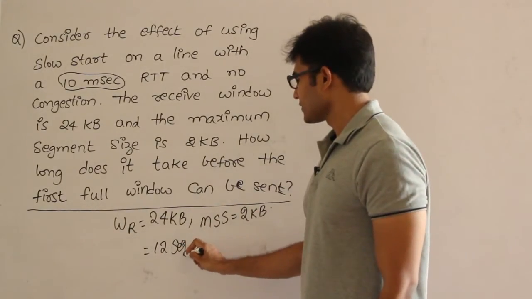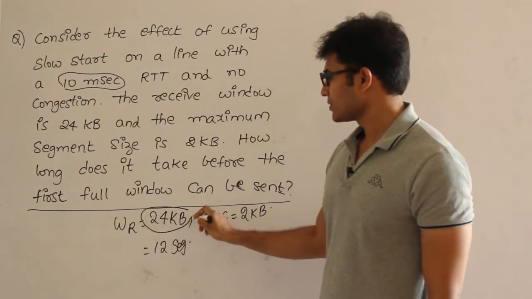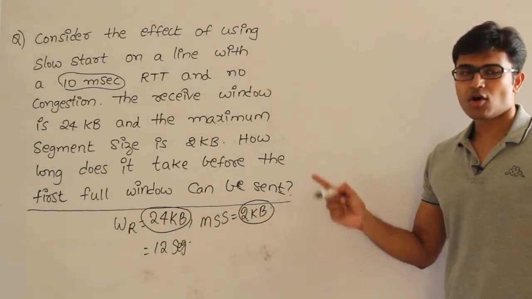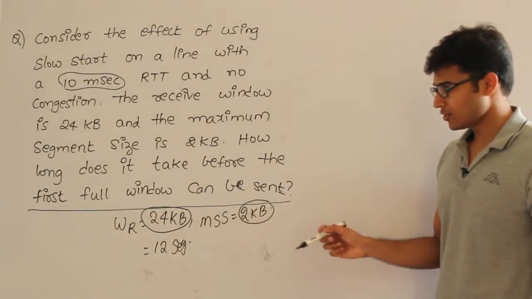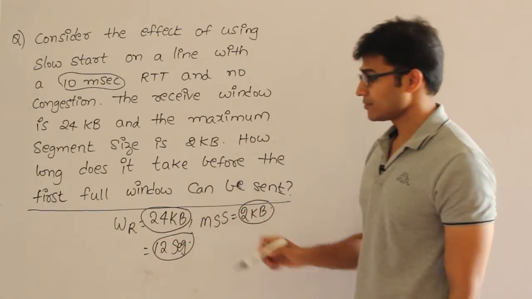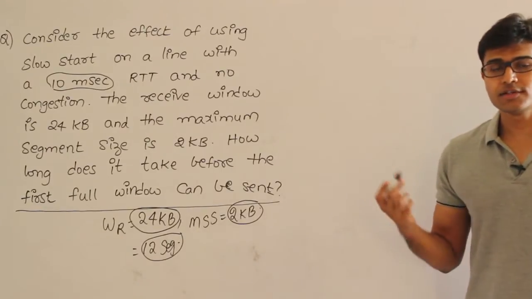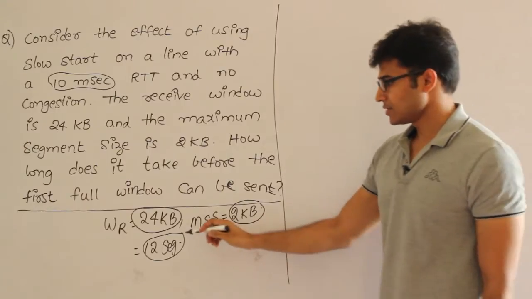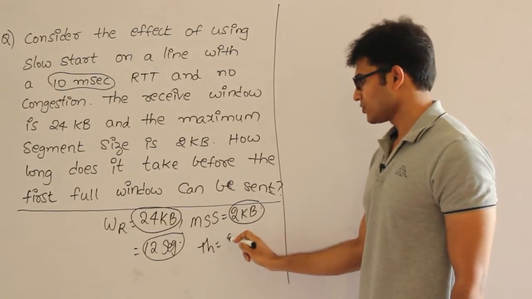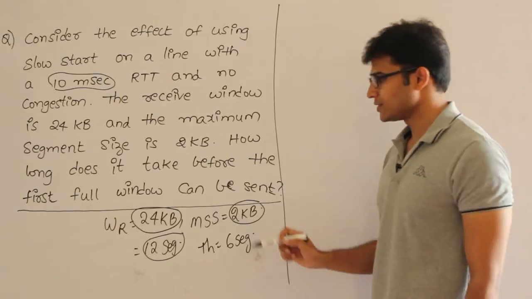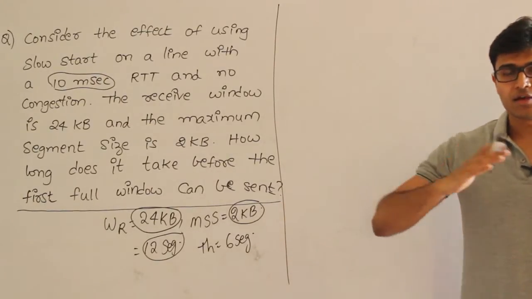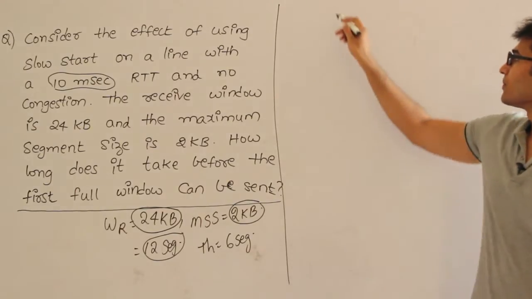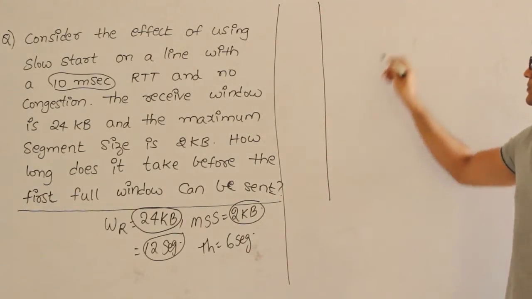Try to understand this. The maximum receiver capacity is 24 KB and the maximum segment size is 2 KB. Therefore how many segments can we send in one window? 12 segments. If this is the maximum segments we could send in one window, how does TCP operate? We have to find out the threshold. If the maximum is 12 segments, then what is the threshold? The threshold is 6 segments. Therefore our TCP slow start algorithm will grow exponentially till the threshold, and after that it will grow linearly.